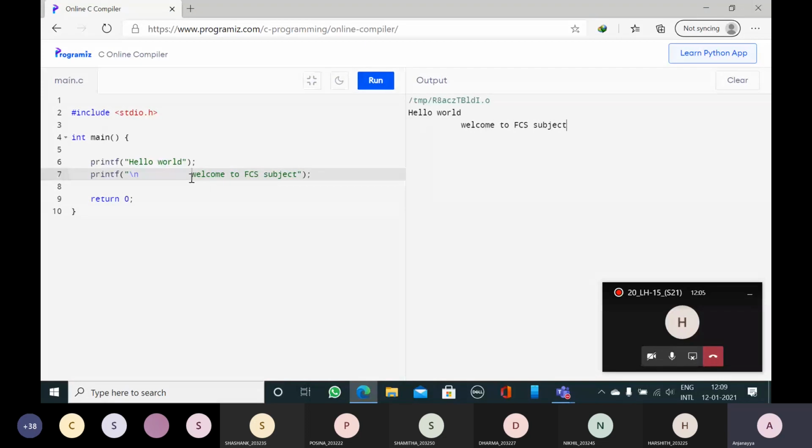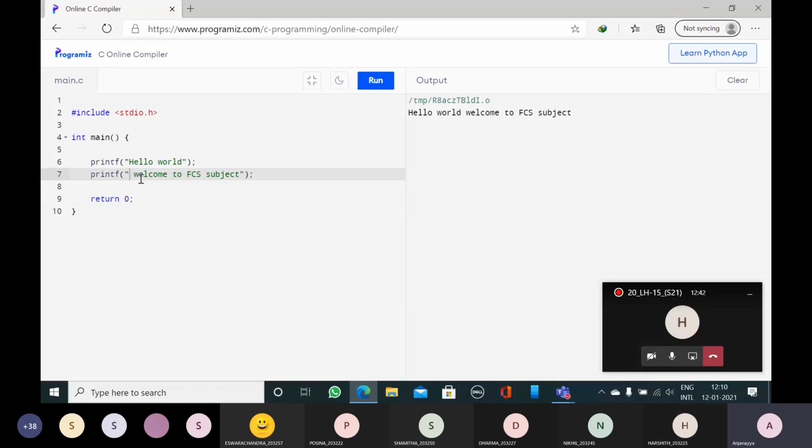Now, if I don't write this \n, which indicates the next line, what will be the output? The output will be in a single line: hello world, welcome to FCS subject. Clear everybody? If you want to see the output line by line, then you can use \n. If you want to see it in a single line, then no need to use \n. It is your wish, depending on the user.